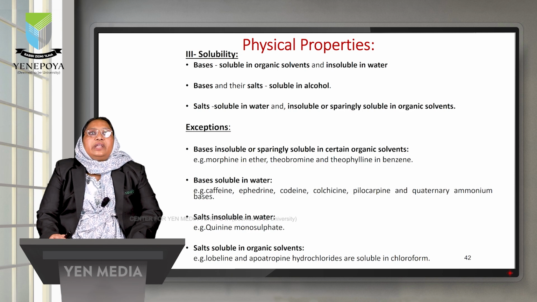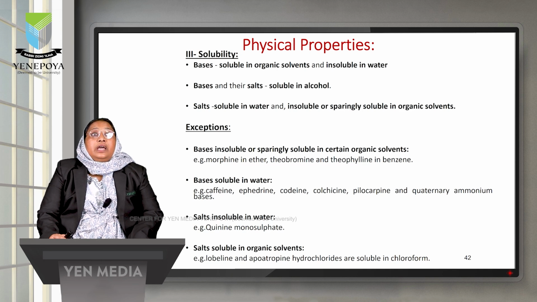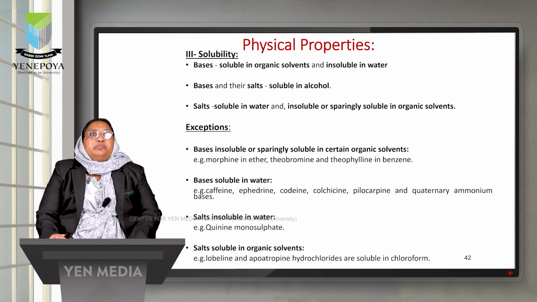The alkaloids are found as free bases or their salts. When they are found as free bases, commonly they are soluble in organic solvents and insoluble in water, and bases and their salts are soluble in alcohol, and pure salts are soluble in water and insoluble or sparingly soluble in organic solvents. But there are certain exceptions where bases can be insoluble or sparingly soluble in certain organic solvents. For example, morphine in ether, theobromine and theophylline in benzene are insoluble.